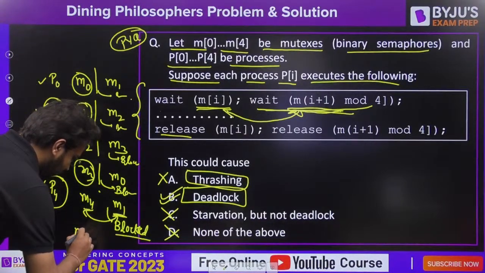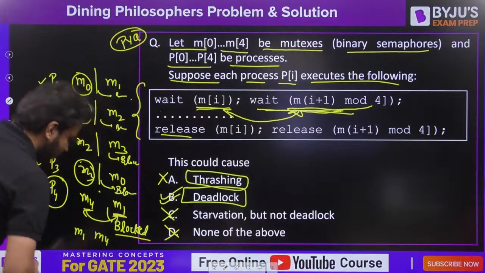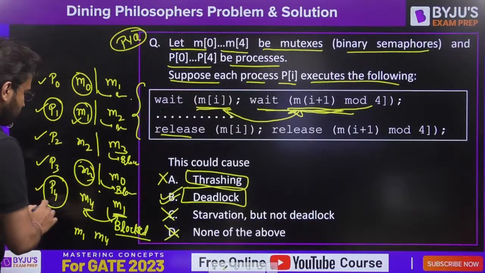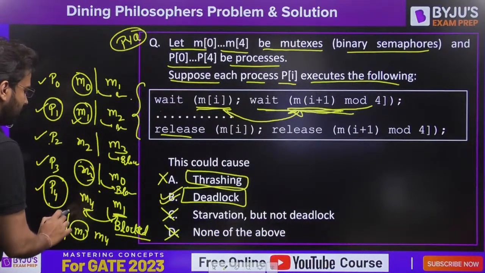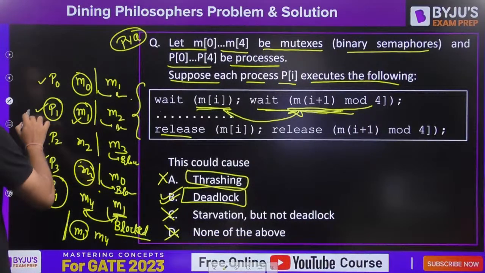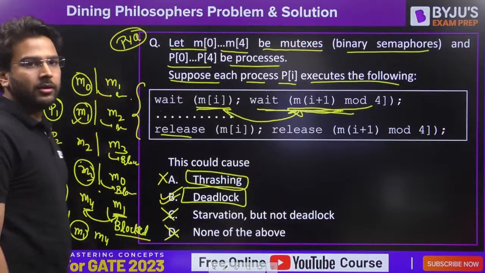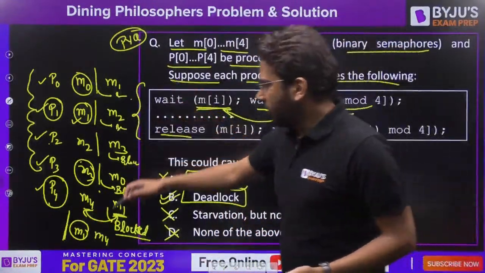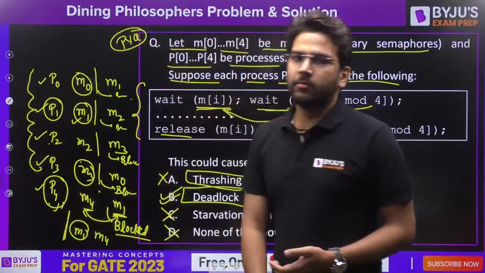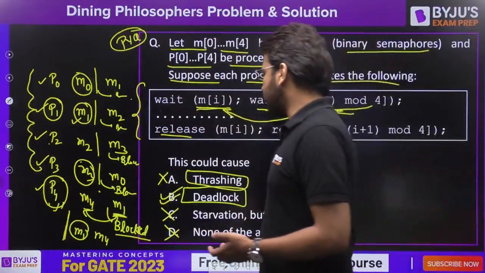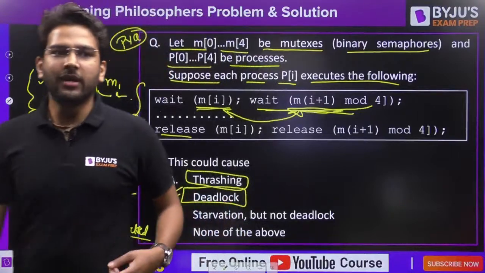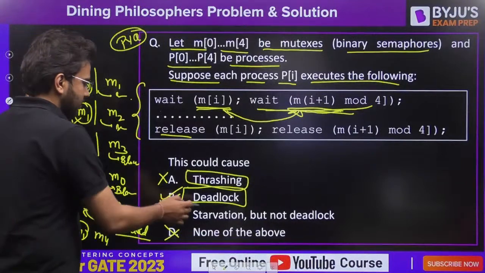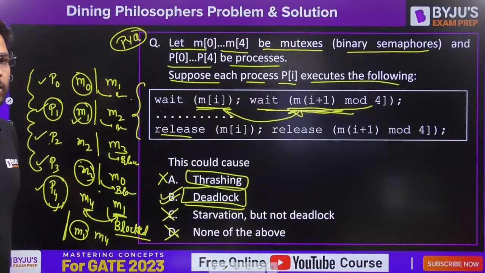If we do so, with M1 here and M4 here, then since P1 has already performed wait operation on M1, P4 will not be able to proceed and will get blocked here, and all other processes will be able to make progress and complete their execution. Later, at the end, P4 can also complete its execution. In this way we can avoid the possibility of deadlock. But as per the question, yes, deadlock is there. This could cause deadlock.